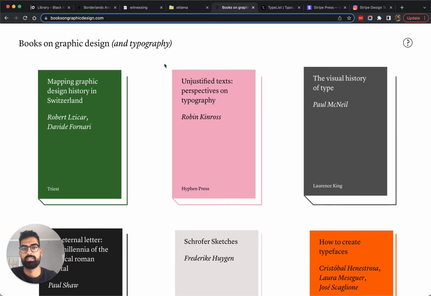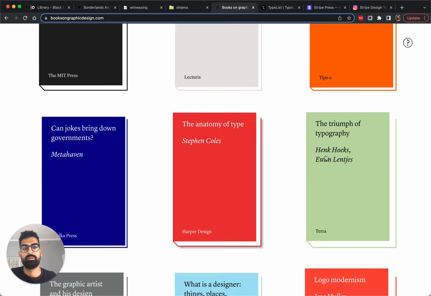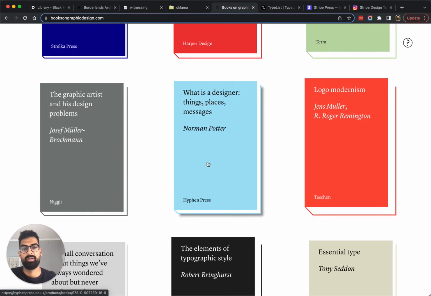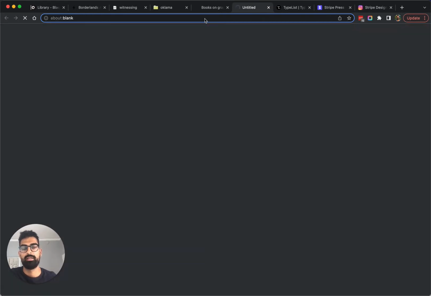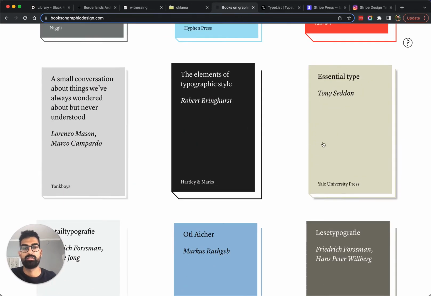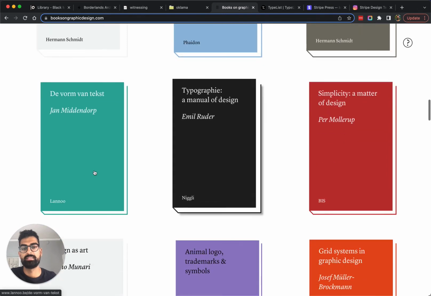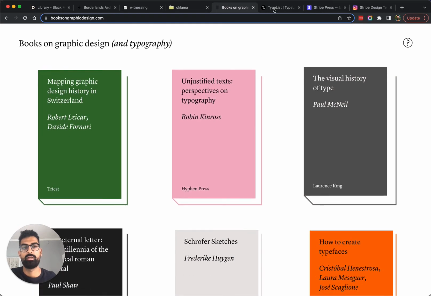This is Books on Graphic Design, and this is a collection of books on graphic design. Now this website actually doesn't have interior pages, so all of these will open outlinks like other websites in a new tab. It's the same basic approach, but rather than file folders, they're these sort of stylized 2.5D, like 2D, 3D books. Okay, let's look at another way of doing this.